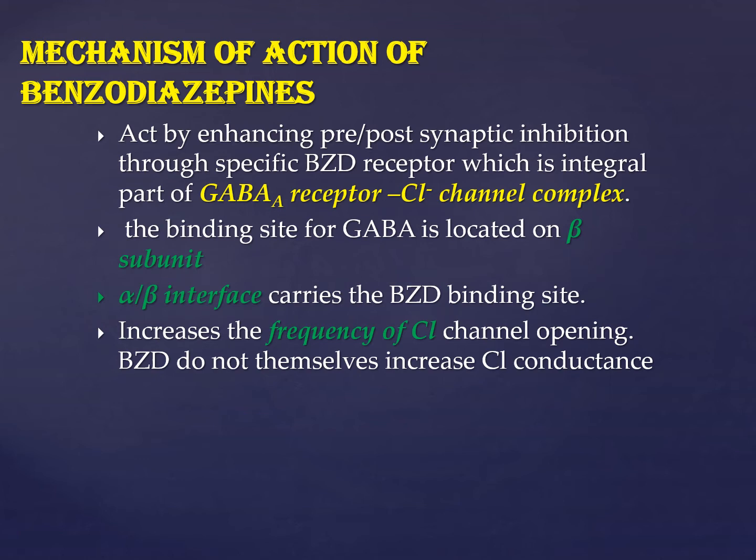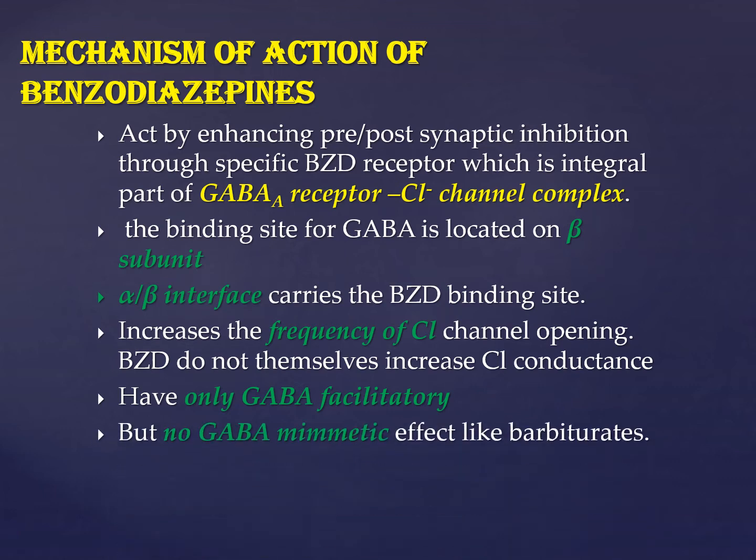So benzodiazepines themselves do not increase chloride conductance, but they increase the frequency of chloride channel opening. They have only a GABA facilitatory effect. Since GABA is also binding to this complex, they also facilitate the GABA binding to its receptor. So in two ways: they bind themselves and increase the frequency of channel opening, and they also enhance the binding of GABA to its receptor site. So they are called GABA facilitatory, whereas barbiturates have a GABA mimetic effect as well.